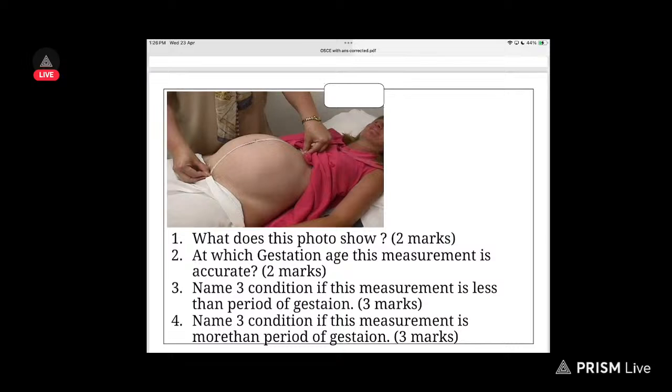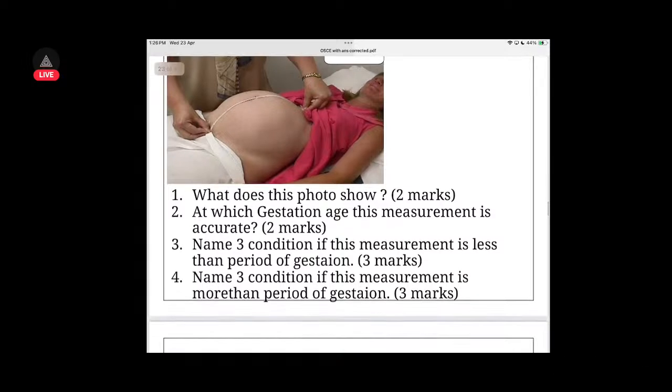Oligohydramnios. Okay, leave it. I'm not getting the third one. Name 3 conditions if this measurement is more than the period of gestation. First of all, it is polyhydramnios, multiple pregnancy will be more, and something else I don't know.